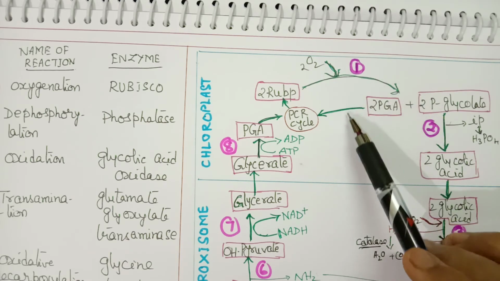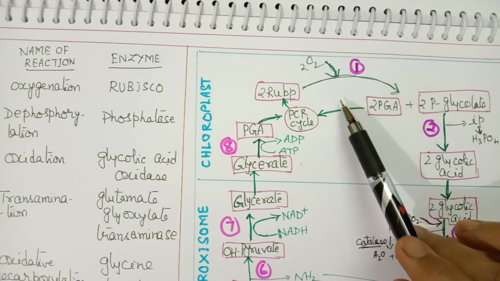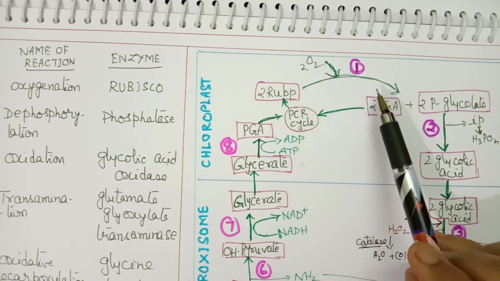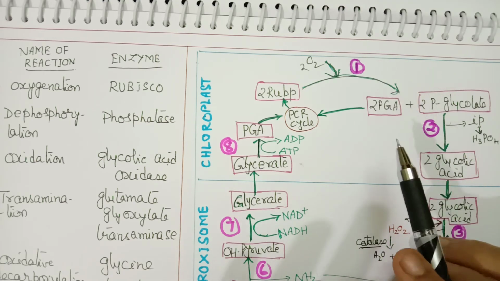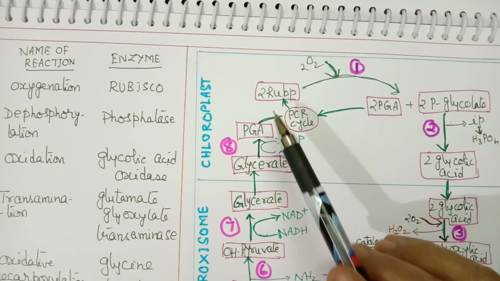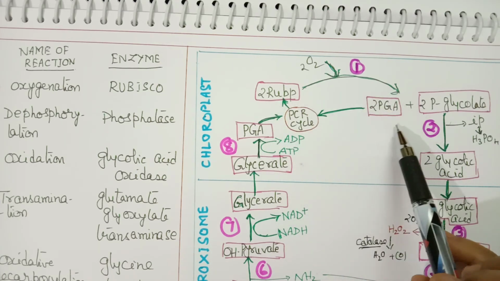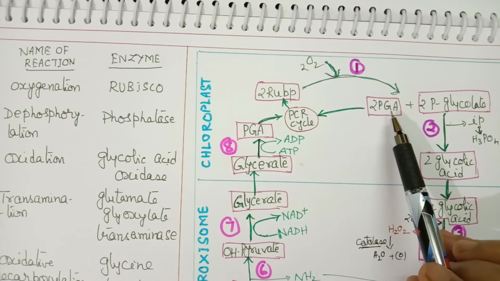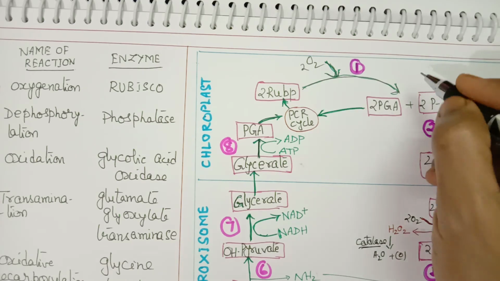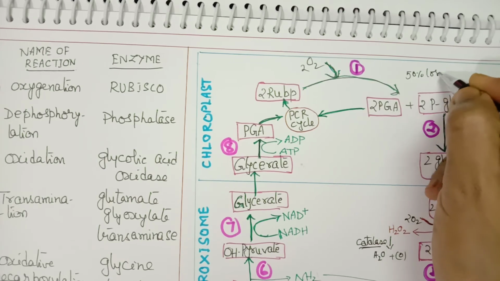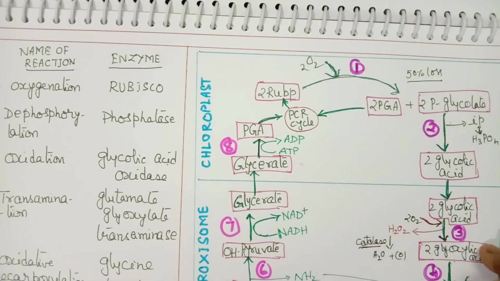For this, refer to the carboxylation reaction of the Calvin cycle, where we discussed 6 RuBP forming 12-PGA. So 2 RuBP should form 4-PGA, but here it is forming only 2-PGA. So initially the loss is 50% loss of carbon.